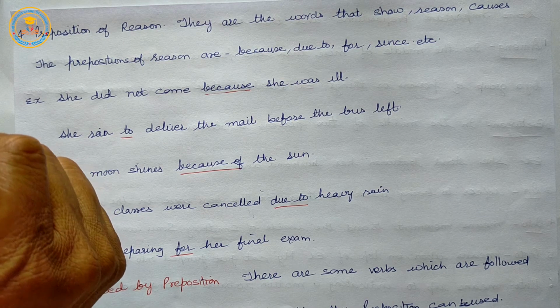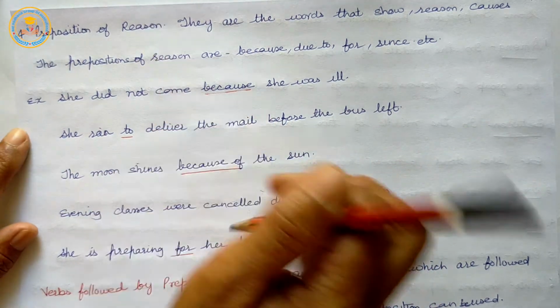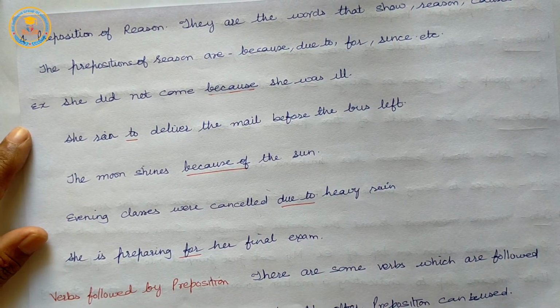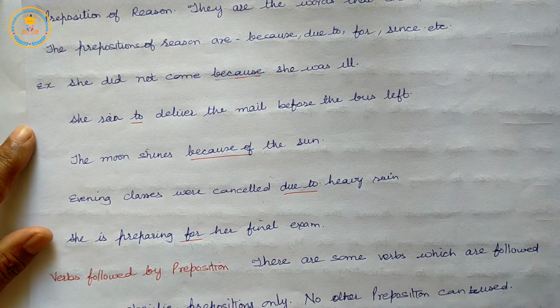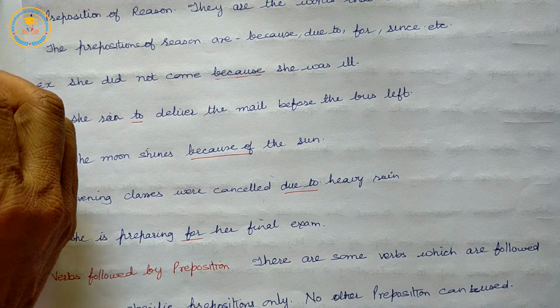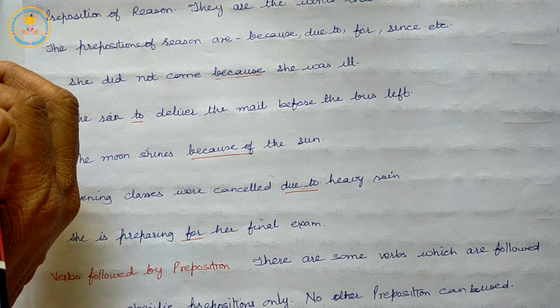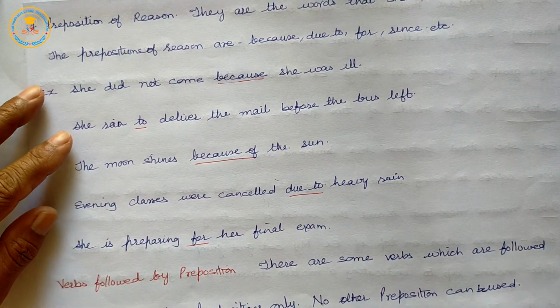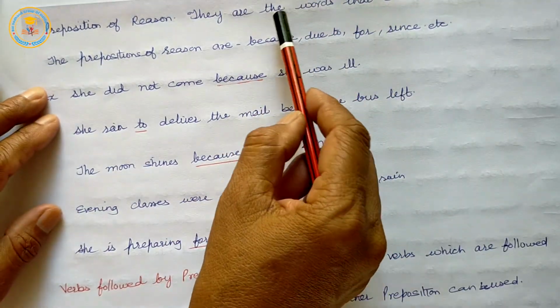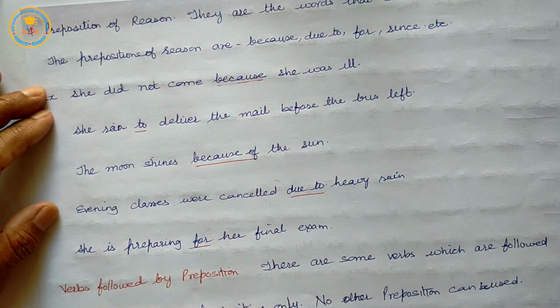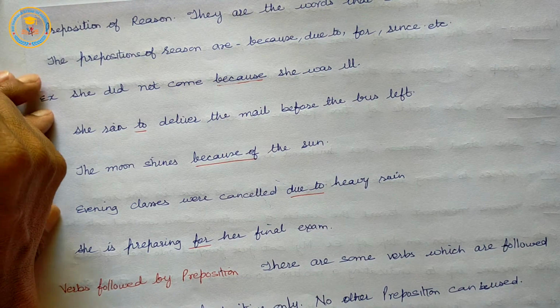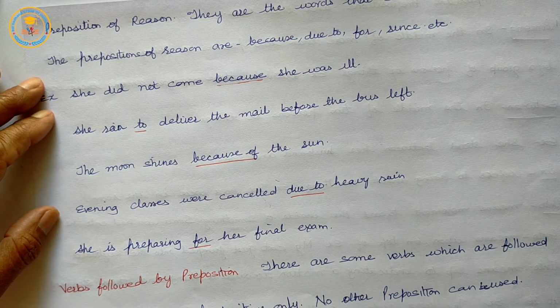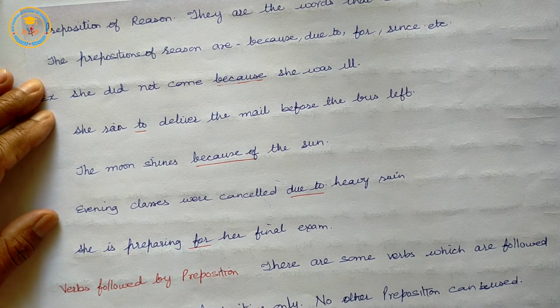They generally answer the question why. They basically show the cause of something happening or the purpose of an action. So, prepositions of reason are the words that show reason, causes, purpose or happening of an action.